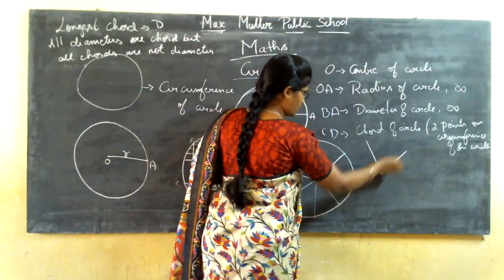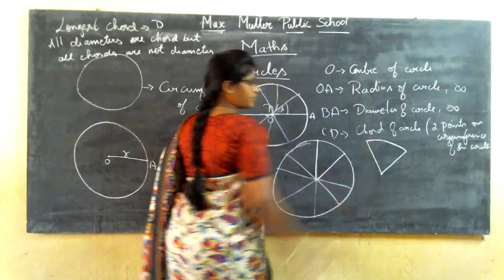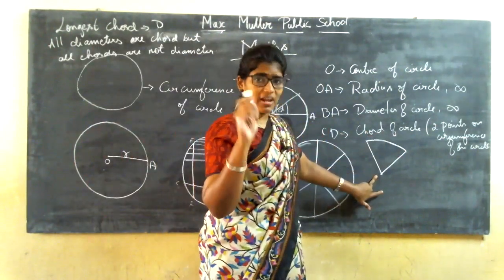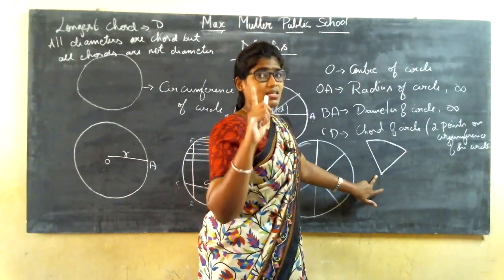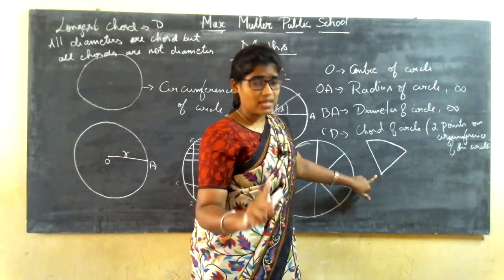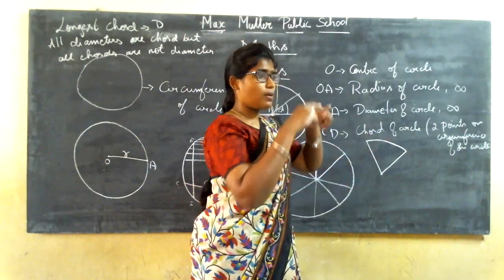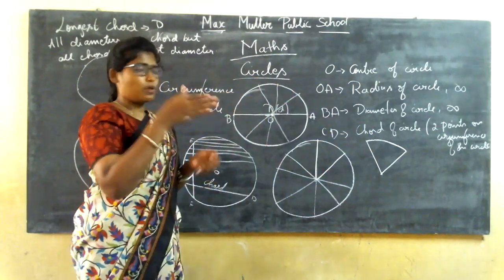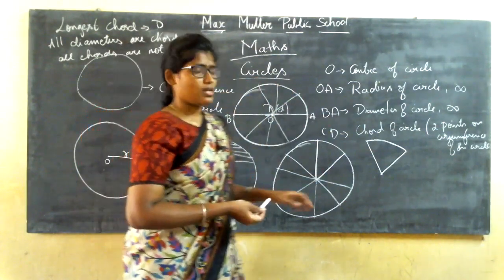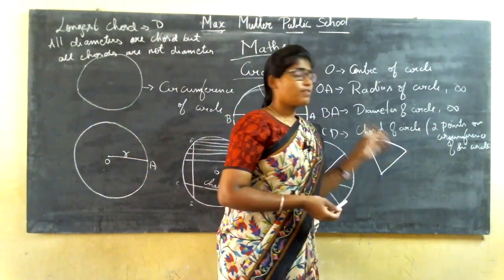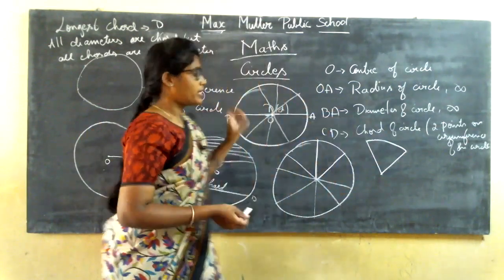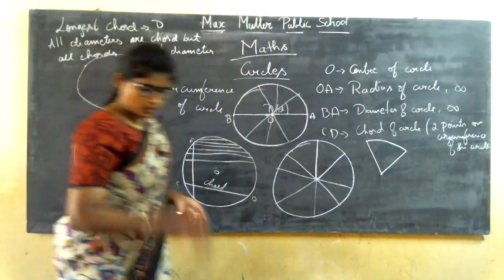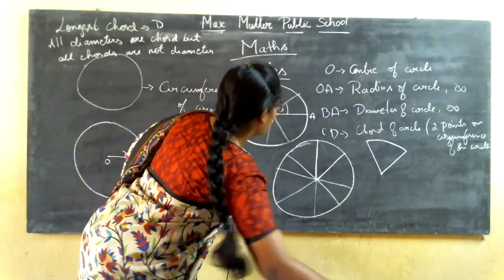That is a sector. This is a sector. Did you understand? This is the sector. What is the sector? One piece of a pizza is called a sector, or one piece of a cake is called a sector. It is not a box-shaped cake. When you cut a cake, you cut it in a cone shape, right? So that is called a sector. So the V-shaped sector or the cone shape in the circle, if you find any cone shapes, then it is a sector.